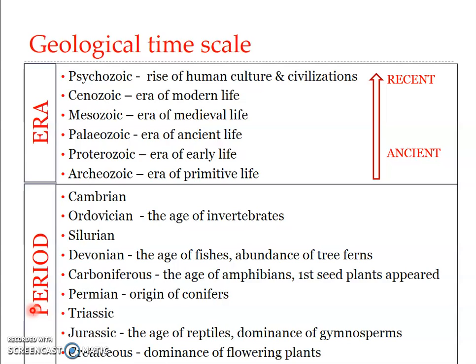When we proceed from the oldest to the recent era, we see a gradual increase in the complexity of the fossils obtained, in accordance with the theory of evolution. Evolution of primitive marine invertebrates took place in the Proterozoic era, which is the second era. In the next era, the Paleozoic, evolution of higher invertebrates, fishes, and amphibians took place. This was followed by the Mesozoic era, which is well known as the golden age of reptiles, while mammals became dominant in the succeeding Cenozoic era.